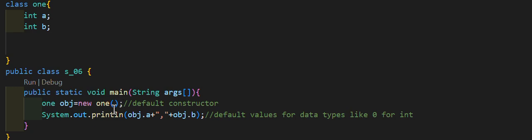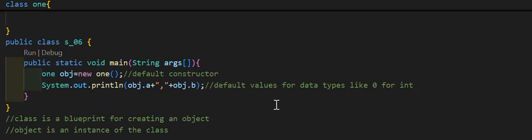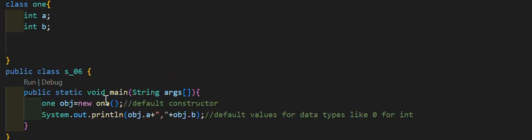But what is a constructor? First of all, a constructor is used to initialize an object of the class, but we will learn about them in more detail later. As of now, you can think of it as something which initializes an object. Actually, it initializes these values.